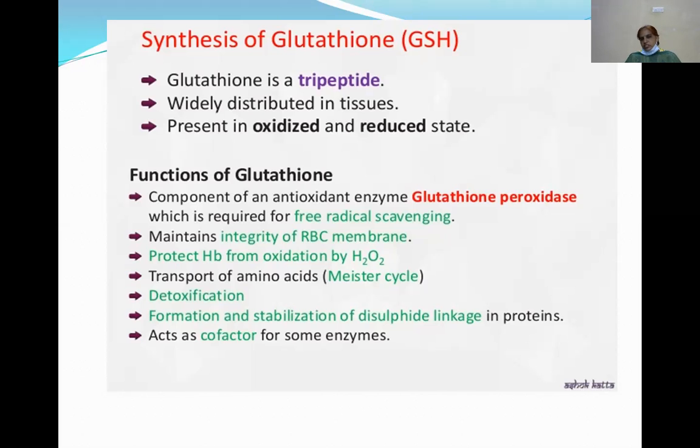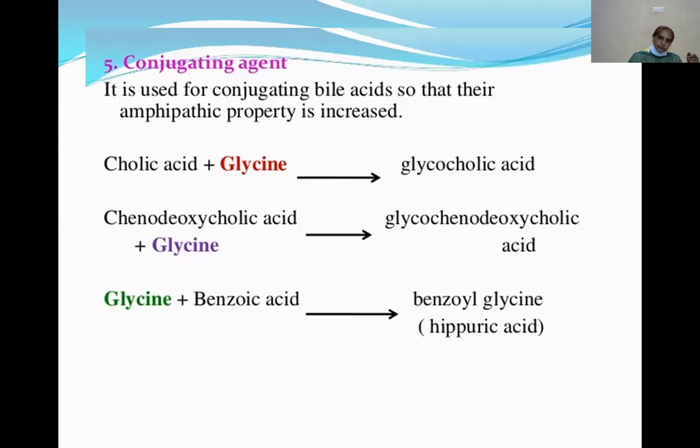The function of glutathione peroxidase is to scavenge free radicals, maintain the integrity of the RBC cell membrane, protect hemoglobin from oxidation by hydrogen peroxide, and take part in detoxification reactions and stabilization of disulphide linkages in proteins.